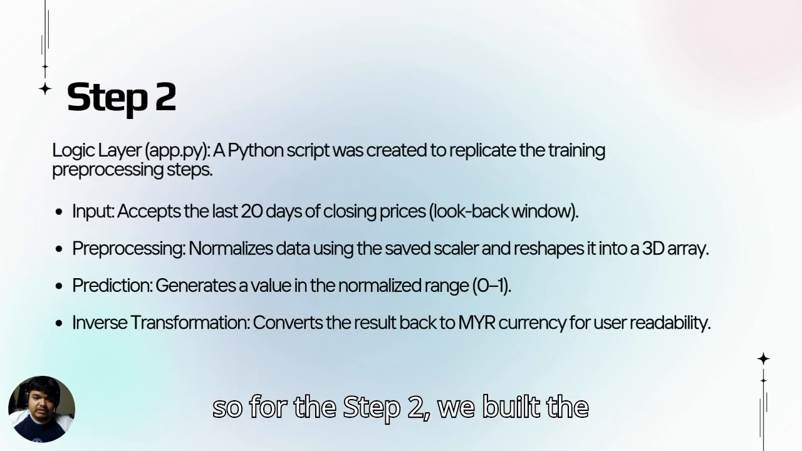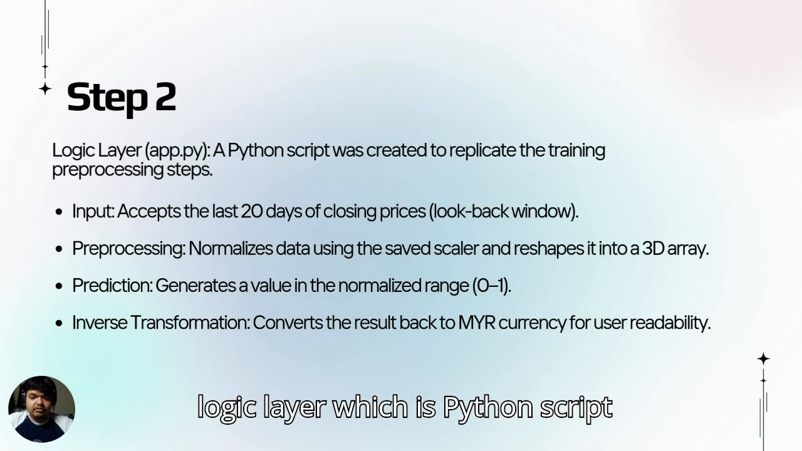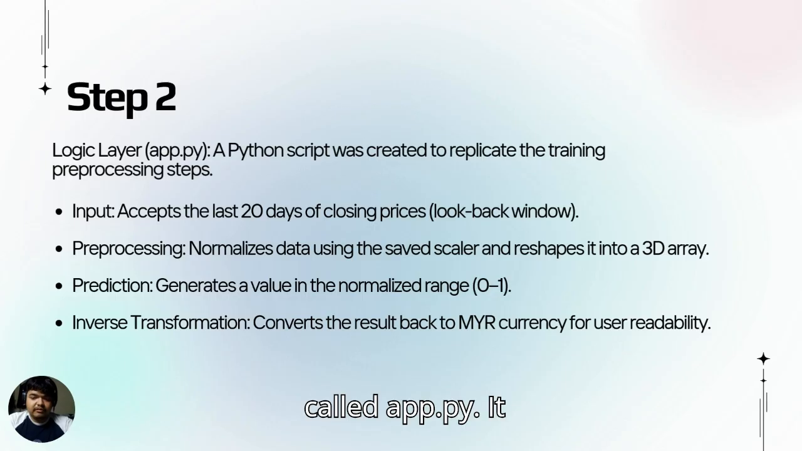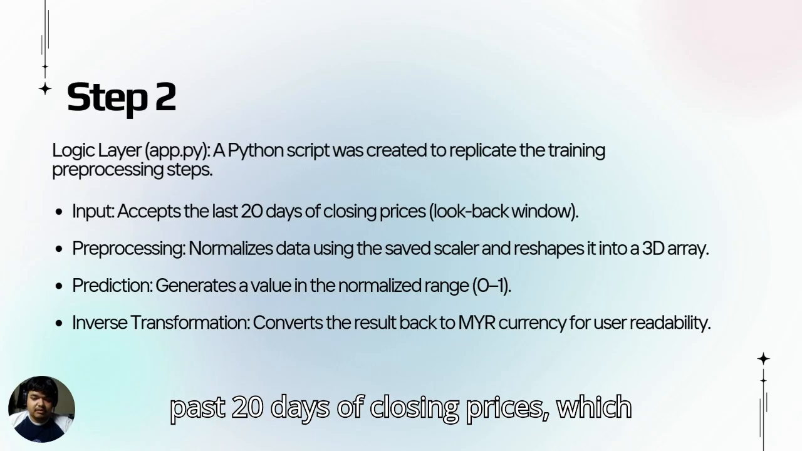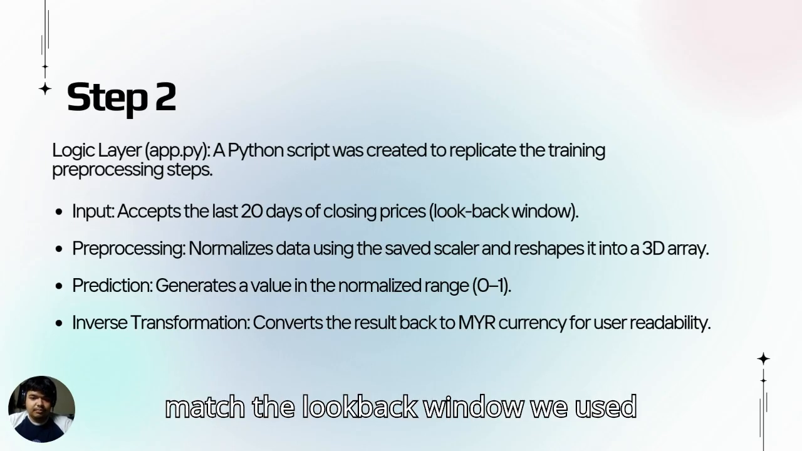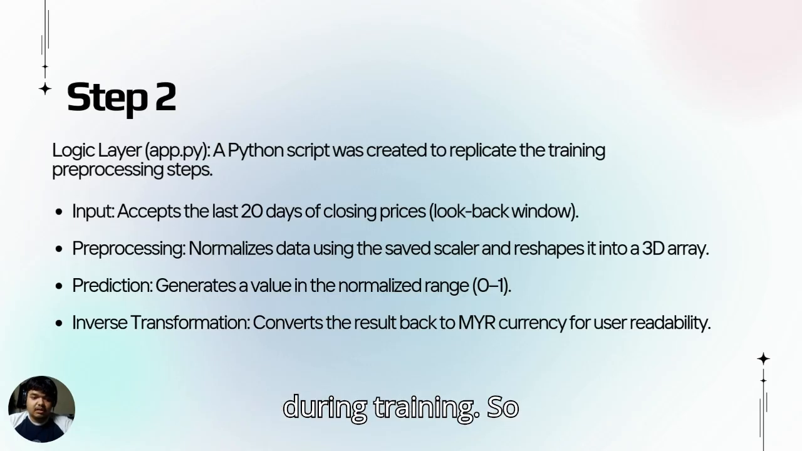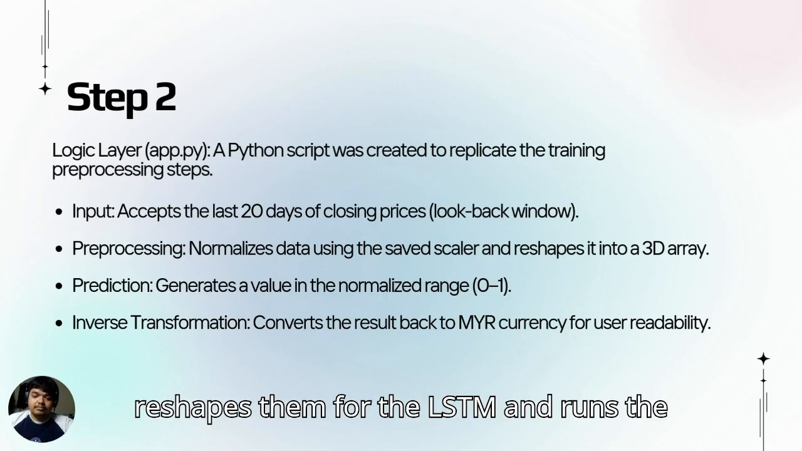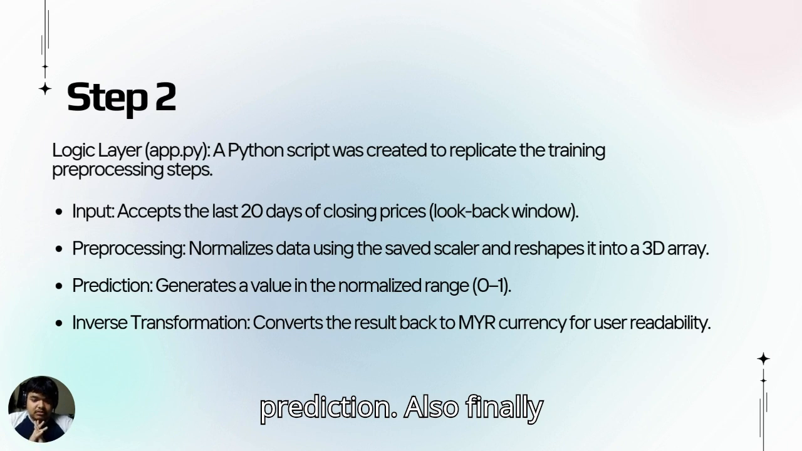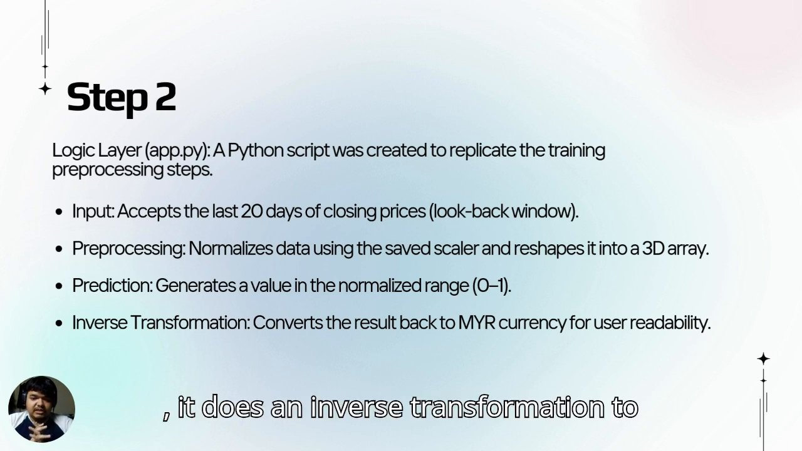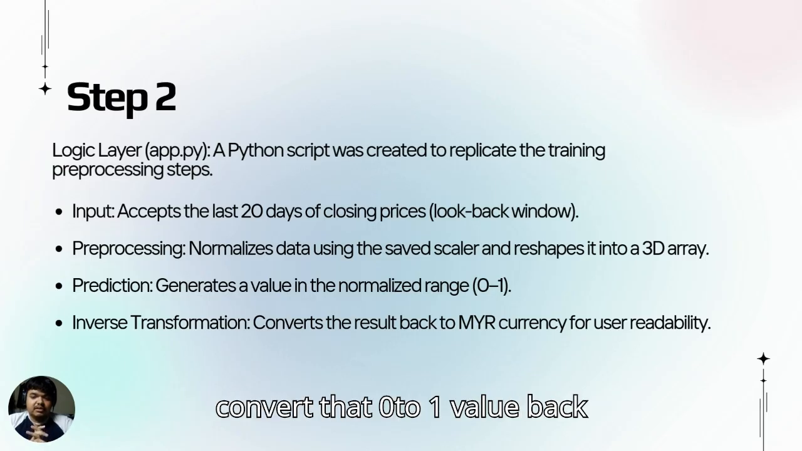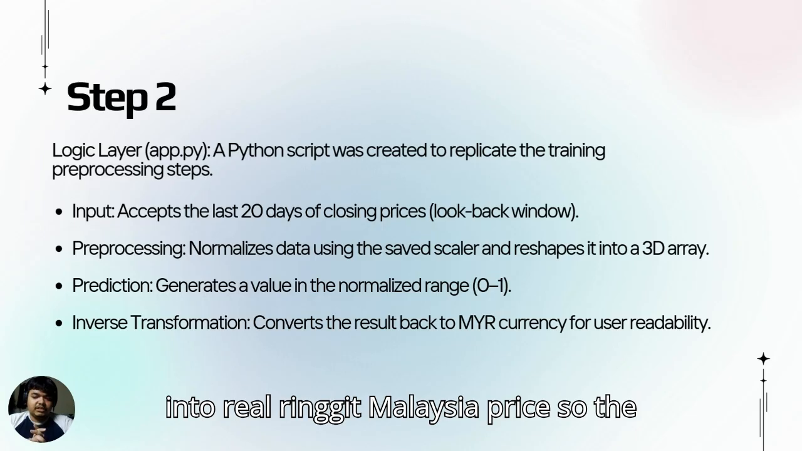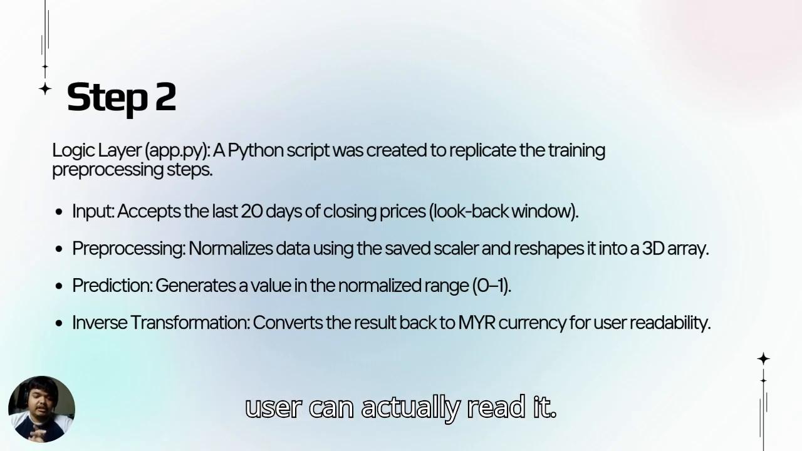For step 2, we build the logic layer, which is the Python script called app.py. It takes an input of 20 days of closing prices, which matches the lookback window we used during training. It automatically normalizes those values using the saved scaler, reshapes them for the LSTM and runs the prediction. Finally, it does an inverse transformation to convert that 0 to 1 value back into real Malaysian ringgit prices so the user can actually read it.